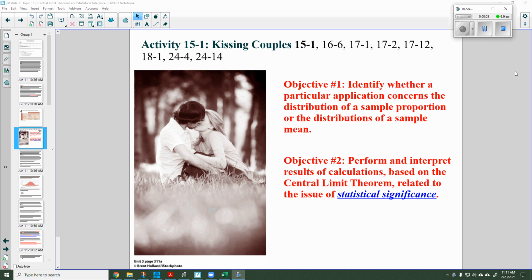So we're going to do a problem using the central limit theorem, and this is a fun problem because it's dealing with kissing couples. And we're going to satisfy two objectives here. One, we're going to identify whether this is dealing with a sample proportion or a sample mean. And we're also going to talk about the concept of statistical significance.